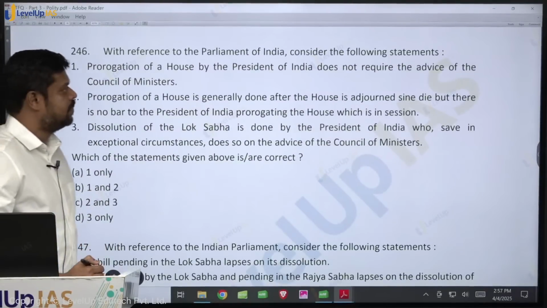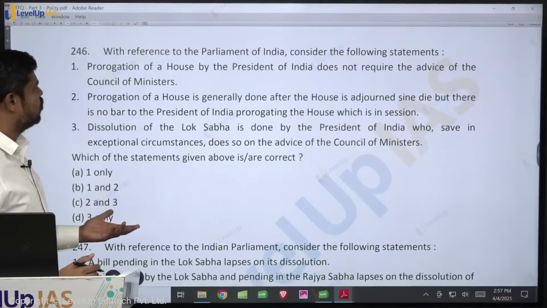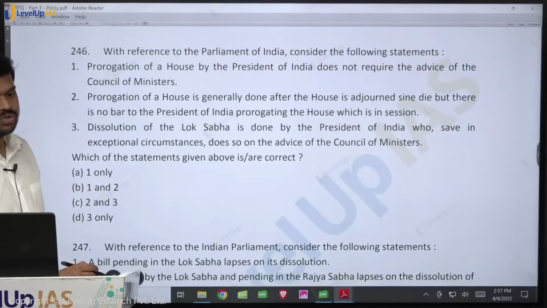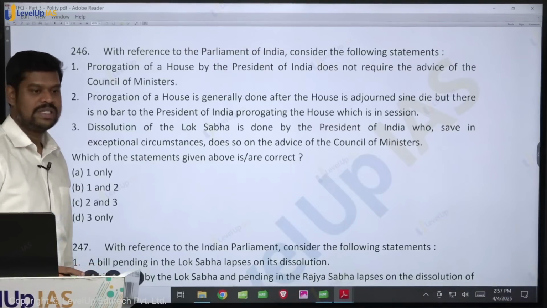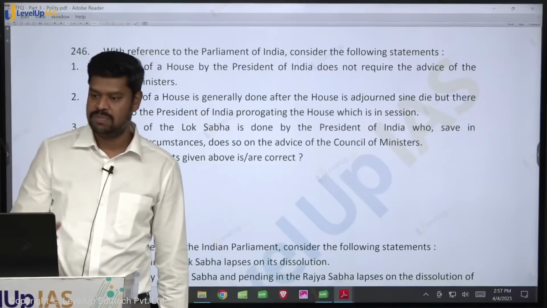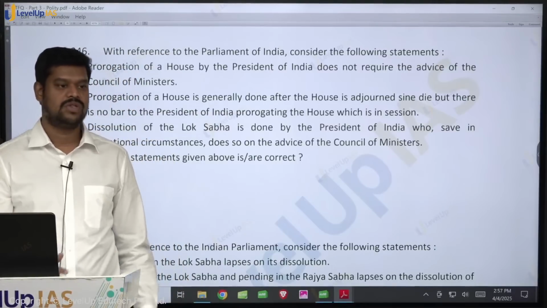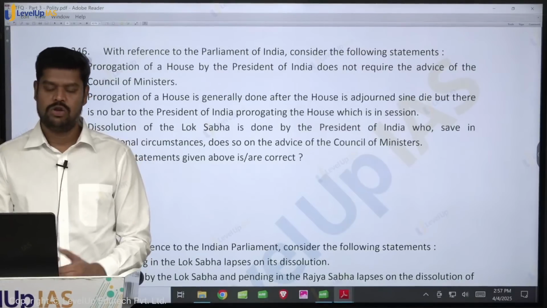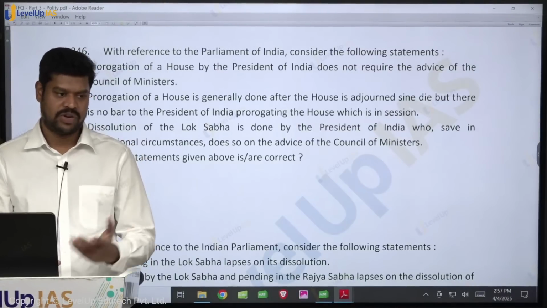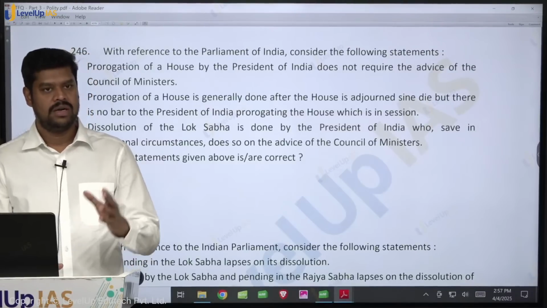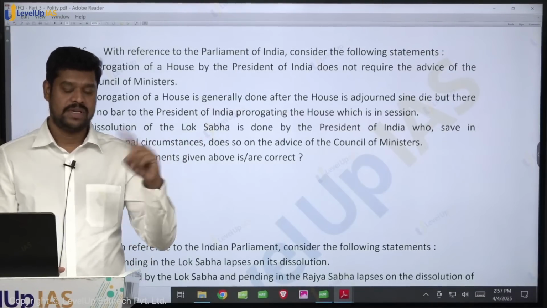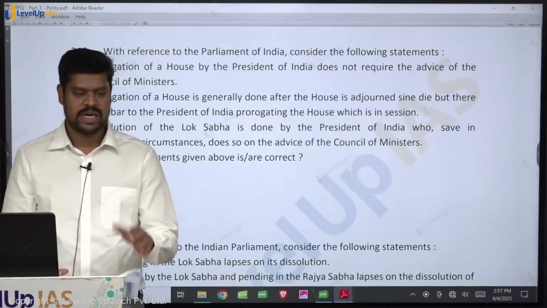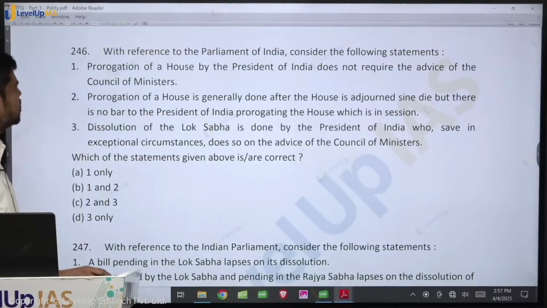With reference to the Parliament of India, consider the following statements. Statement 1, prorogation of a house by the President of India does not require the advice of the Council of Ministers. Now try to understand, be it summoning of a session or proroguing of a session, it is always based on the aid and advice of the Council of Ministers. What about dissolution? Dissolution may happen automatically by a flux of time, or the dissolution might happen at an earlier time based on the aid and advice of the Council of Ministers. So otherwise it may happen automatically when the time is over. So please have an understanding.